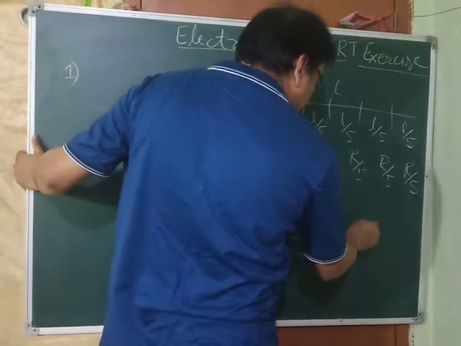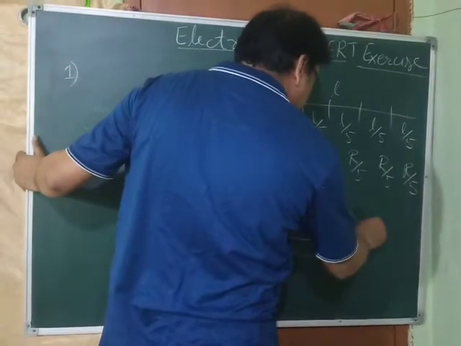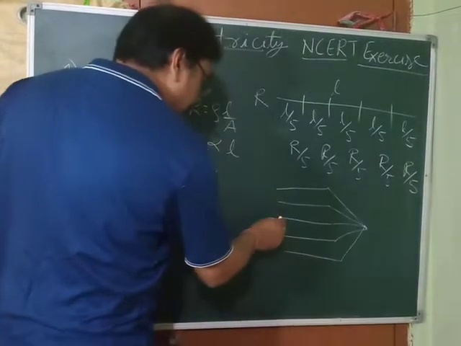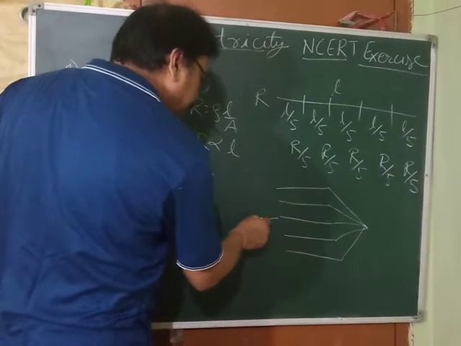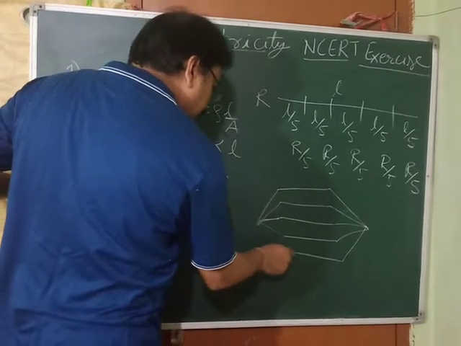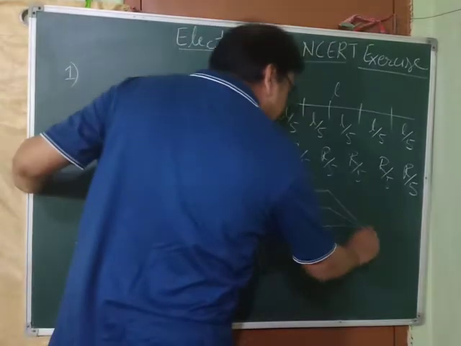These are the connecting wires with which we are connecting them. We have connected them like this.